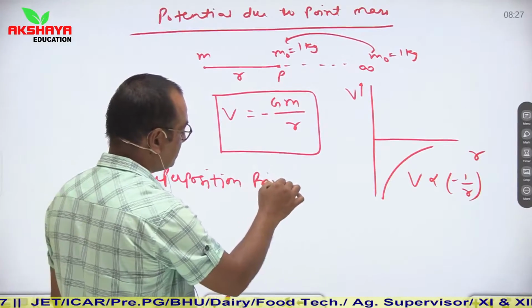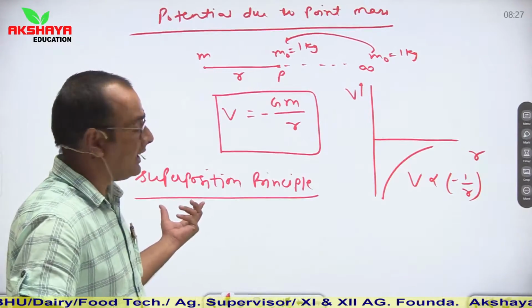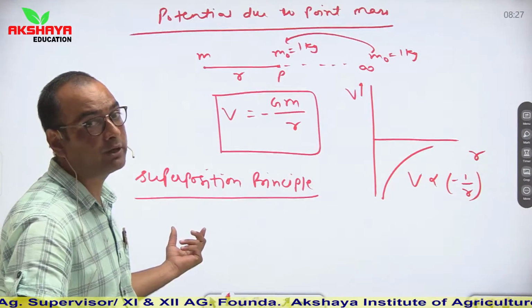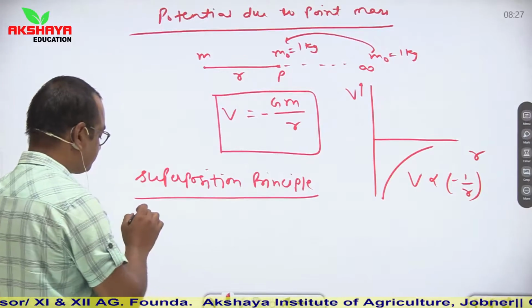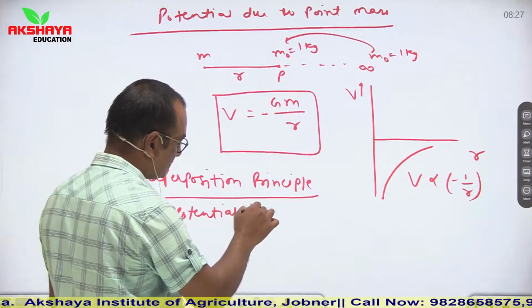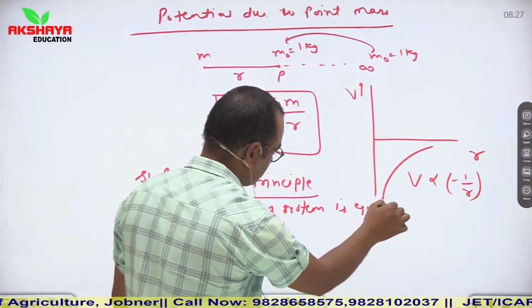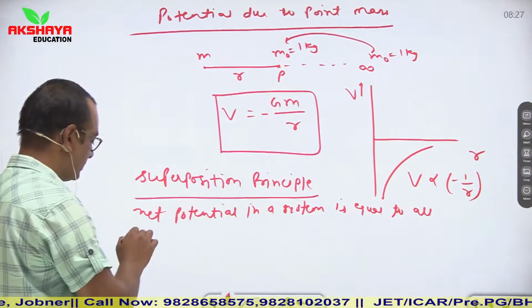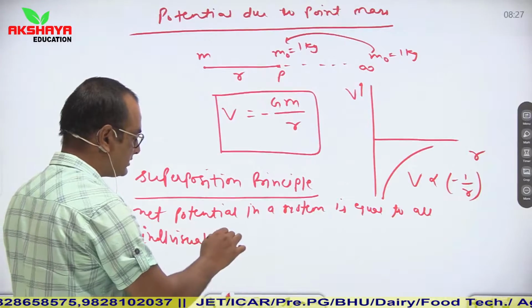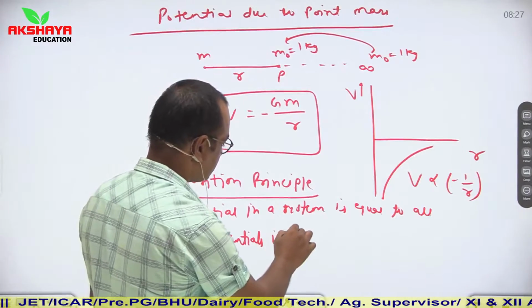So the superposition principle: in the case of scalar quantities, we consider that in any given system, the net gravitational potential is equal to the algebraic sum of all the individual potentials in that system.